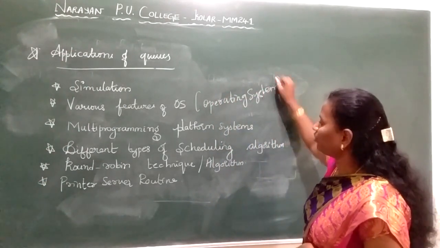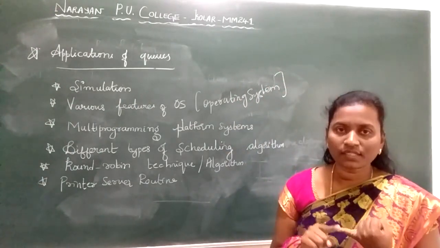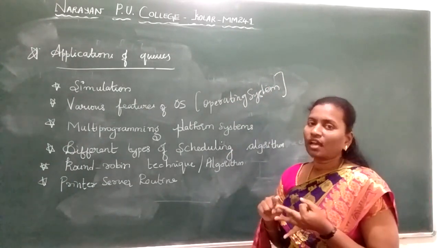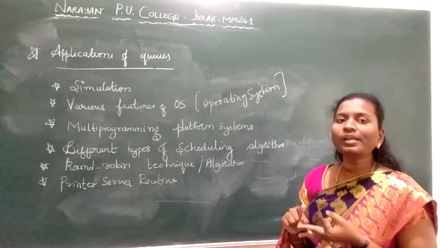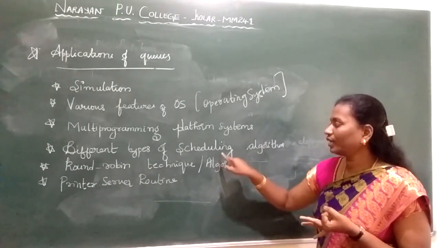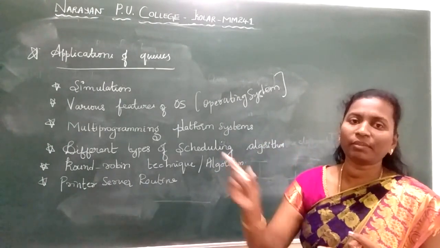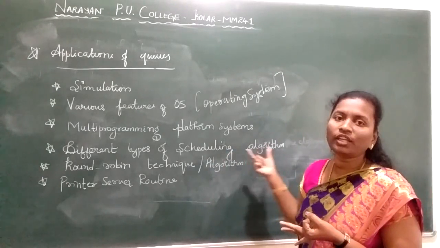Here we have different types of scheduling algorithms. The output device is asking for memory, the input device is asking for memory, and the other programs are also in need of memory. In such cases, who will be served first? That we call scheduling. For which job you are allocating the memory and how much time you are allocating for that job, we call that a scheduling algorithm.